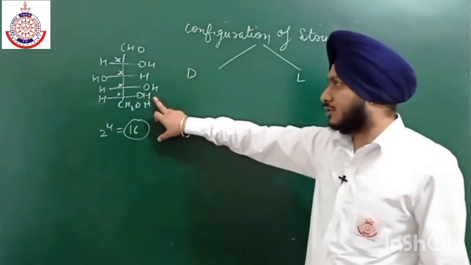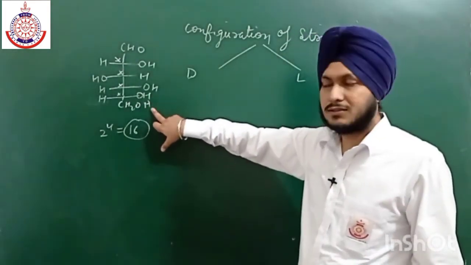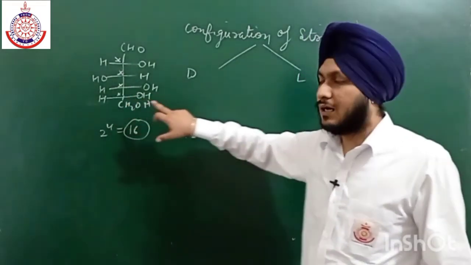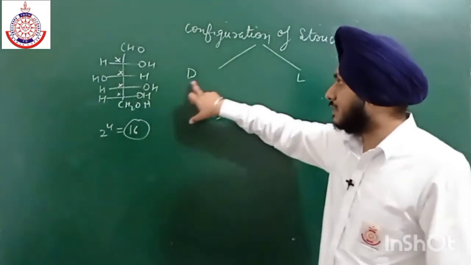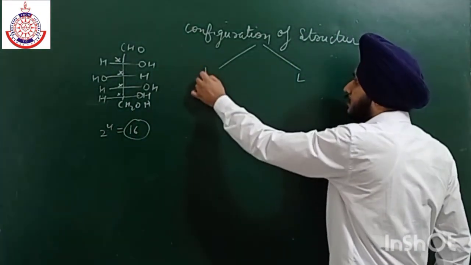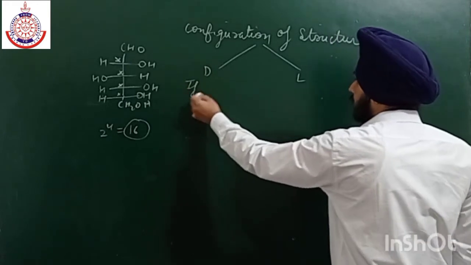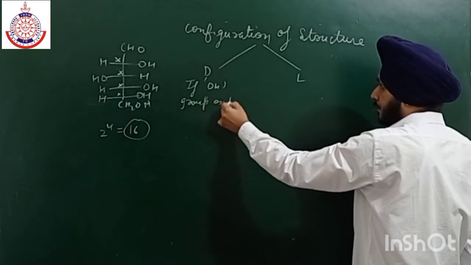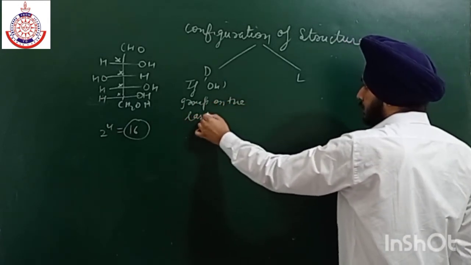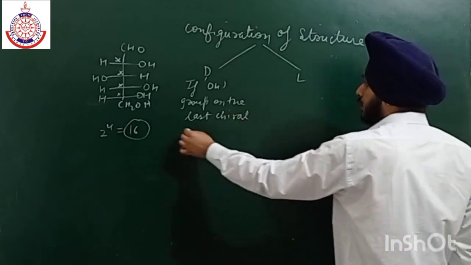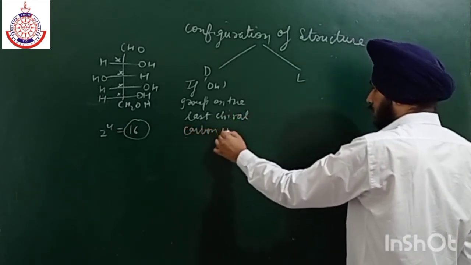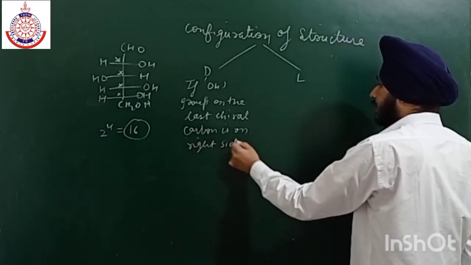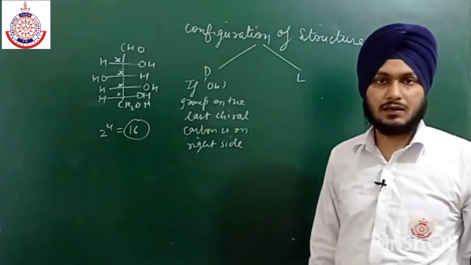If the OH group on the last chiral carbon is on the right side, then we call it D configuration.